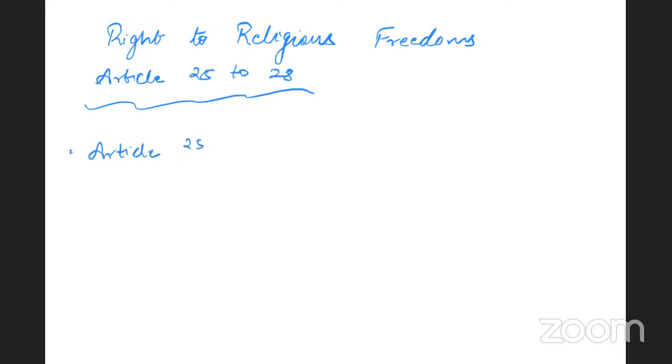Article 25 of the Constitution guarantees the right to conscience. It also guarantees the right to practice, propagate, and profess any religion of your choice. This is available to both citizens and non-citizens.